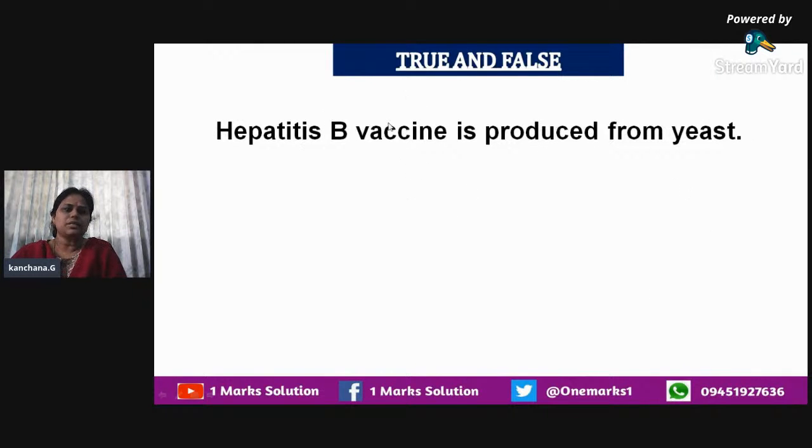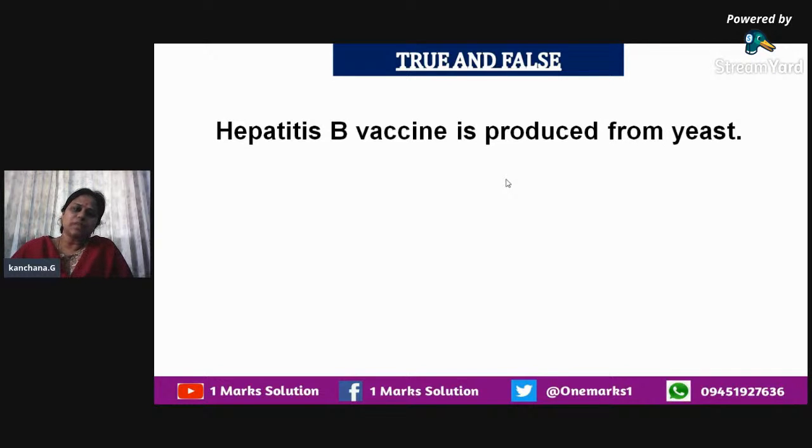Next one, hepatitis B vaccine is produced from yeast. At last, after discussing the various factors in this lesson, children, we also know how a particular disease can be cured or prevented. You know very well about rDNA technology, the recombinant DNA technology, and genetic engineering, where various molecular diagnostic techniques act. It is designed to produce various kinds of vaccines and drugs.